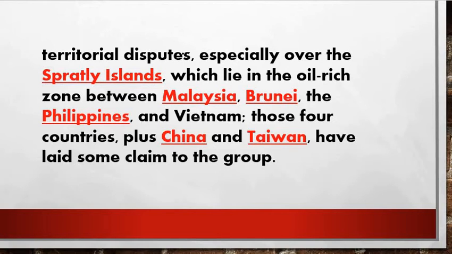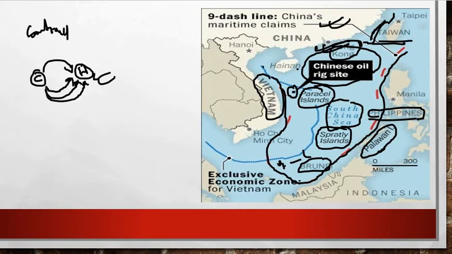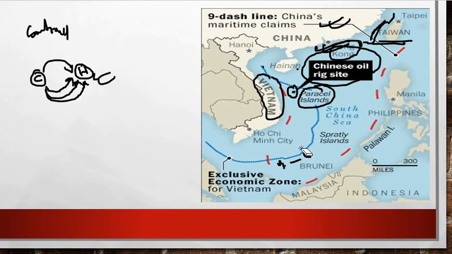Territorial disputes. So what are the territorial disputes over the areas? Especially there are some disputed areas like the Spratly Islands, just as we saw the locations of this, which is the oil rich zone, right friends? It is between Malaysia, Brunei, the Philippines and Vietnam. So the Spratly Islands lie in between these four countries. Means, for example, let me show you once again. Yes friends, I hope you can see right now.